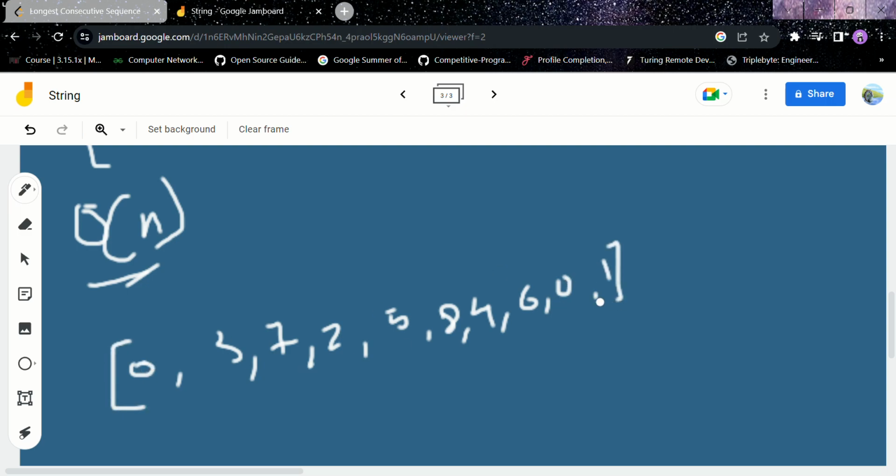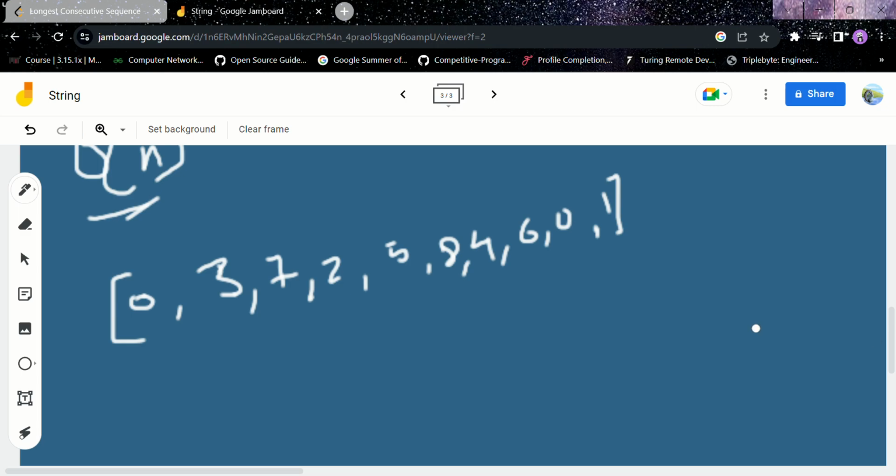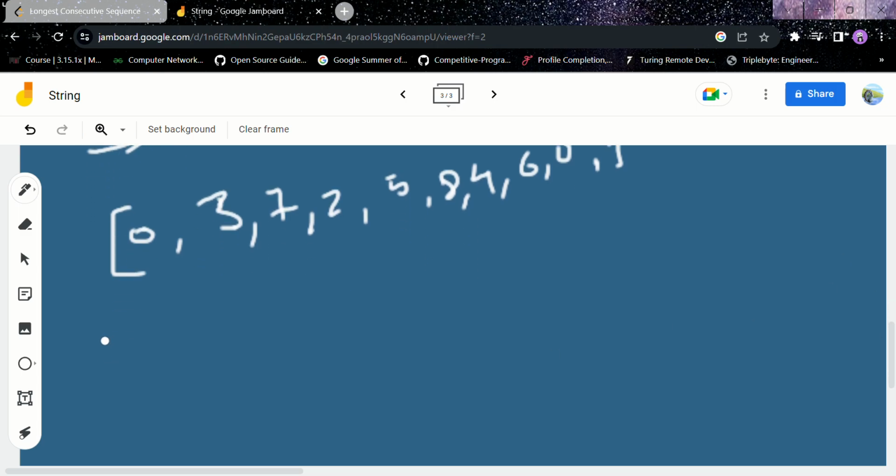Now we first need to check the pattern. The pattern we can apply here is hashing. We need to store the elements in a hash map. In the hash map we will keep the element and true or false, which means we check whether the element is present or not. Basically we will check the element only; we are not concerned much about true or false.